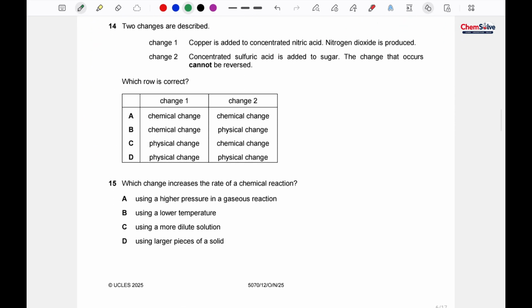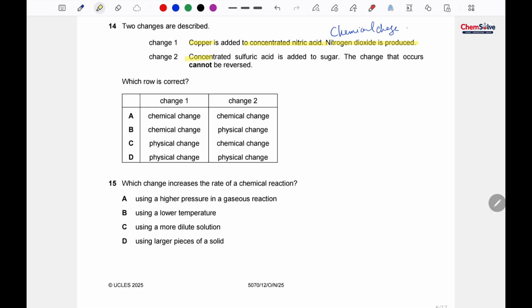Okay, question number 14. Two changes are being described. Copper is added into the concentrated nitric acid and nitrogen dioxide is produced. If something new is being produced, then of course this is a chemical change, because in a chemical reaction always something new is being formed.